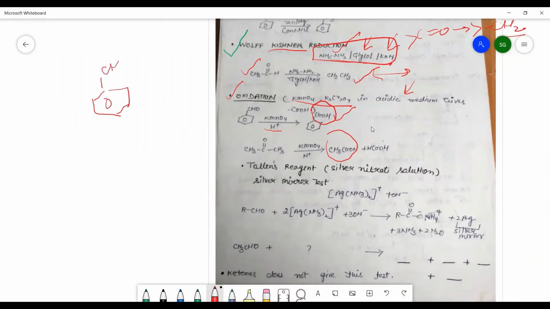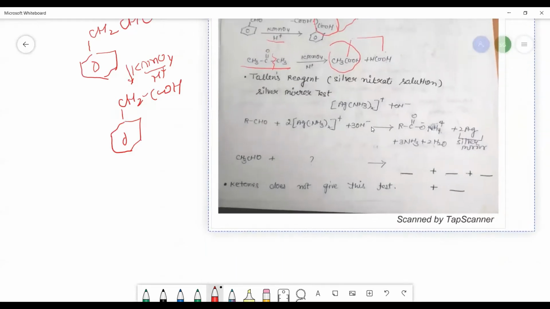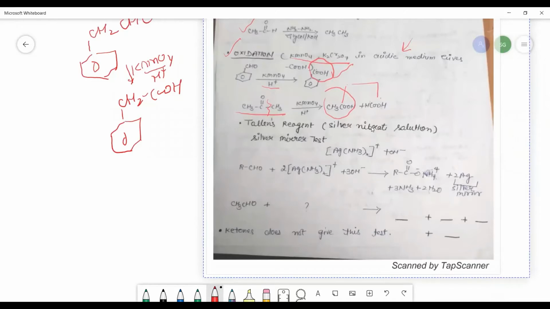Suppose you have 2-phenylethanal. In the presence of KMnO4 or K2Cr2O7 in acidic medium, we will get 2-phenylethanoic acid. But if we have ketones, in the presence of a strong oxidizing agent there is a breakage of groups and we will get a mixture of carboxylic acids. So here you will not get a pure carboxylic acid.